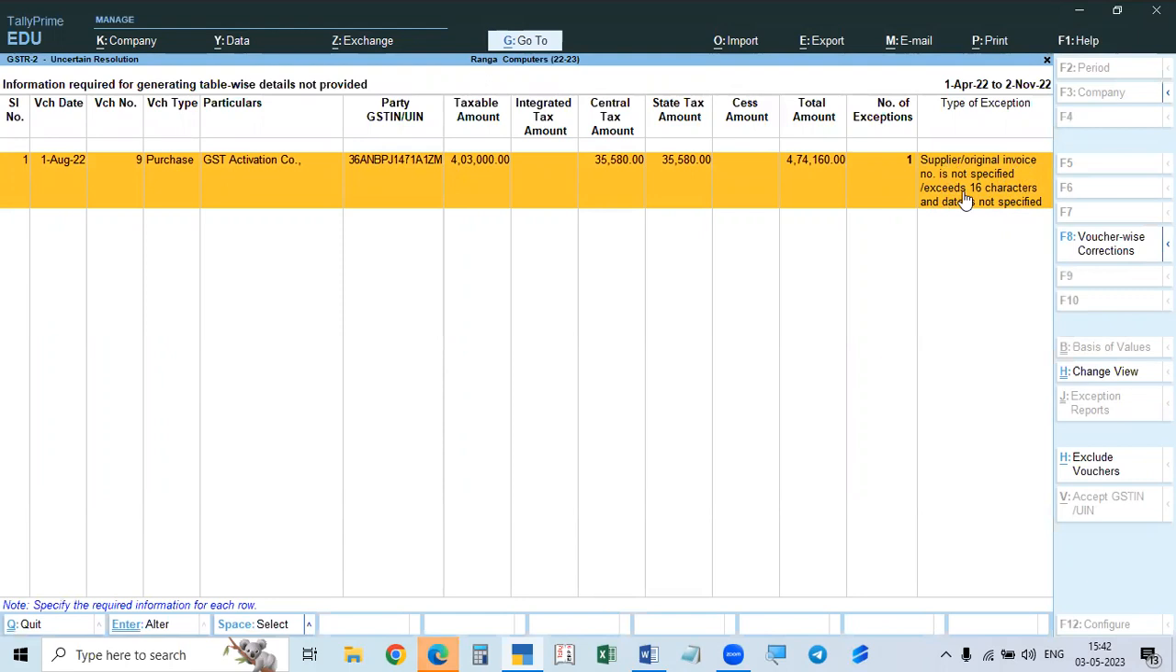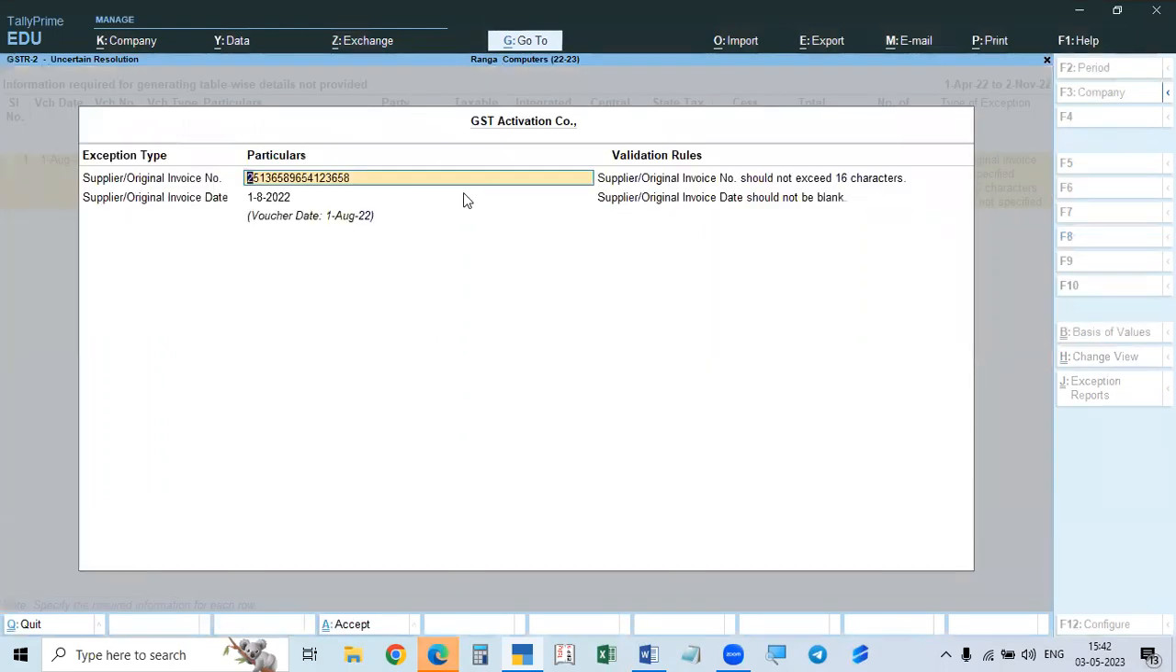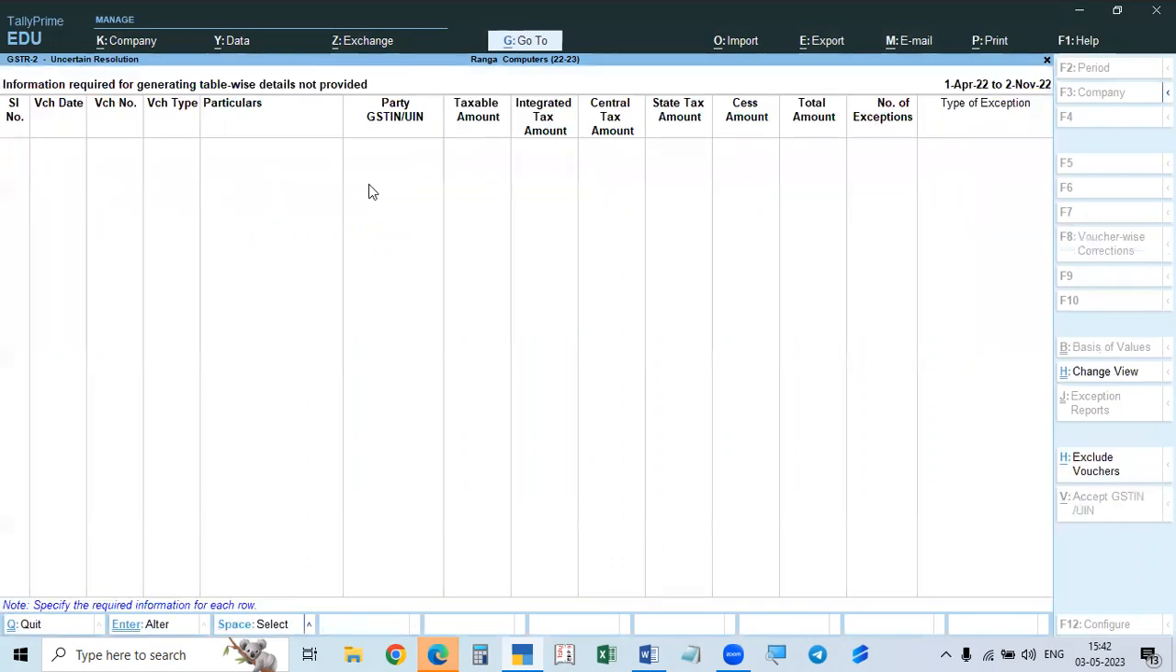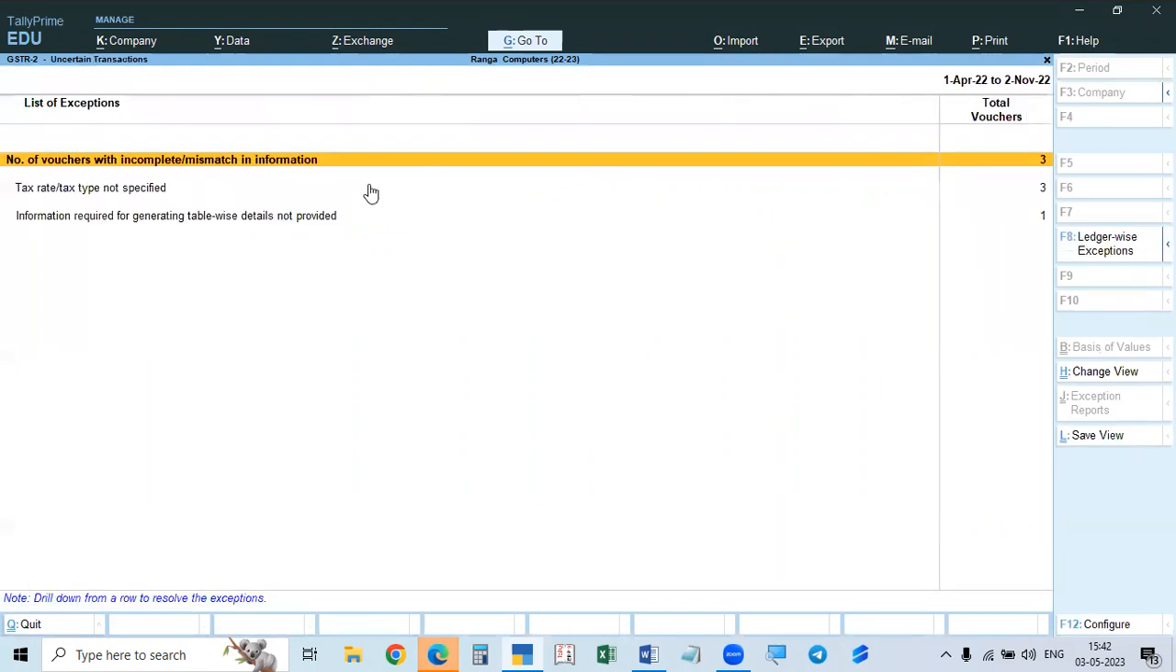Or if it is given, it exceeds 16 characters. So if you go to this one, see here, there are a lot of these. So remove this. For example, if it is number 3, only number 3, you take number 3, so it is rectified. The number is 16 characters. We have to give the correct number. We have given more characters, so we have to give the correct bill number. Then it is rectified. So even though you rectified, it is showing.